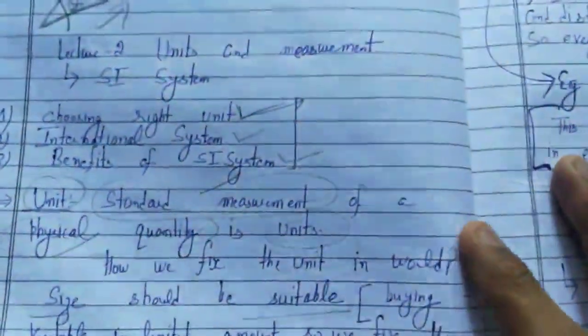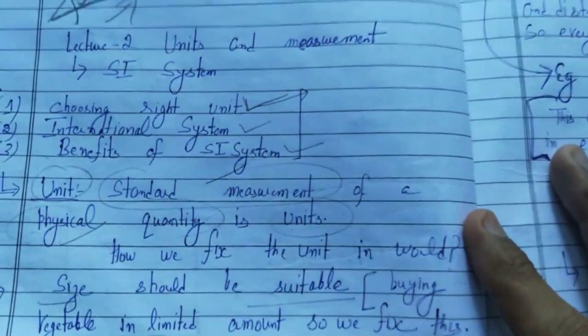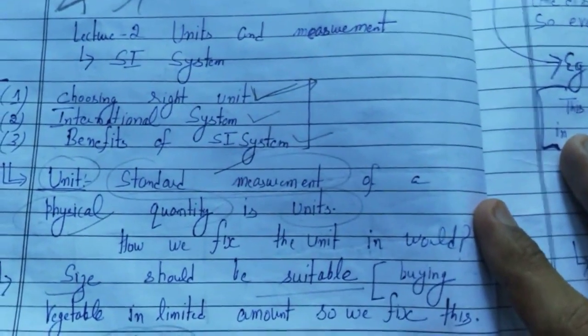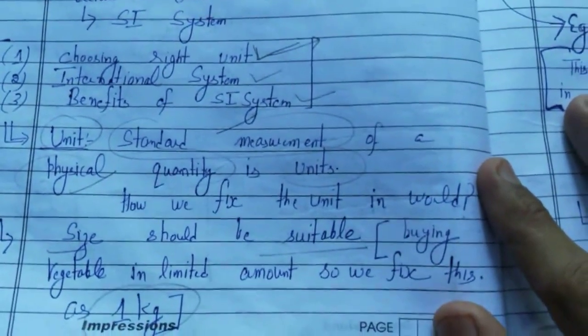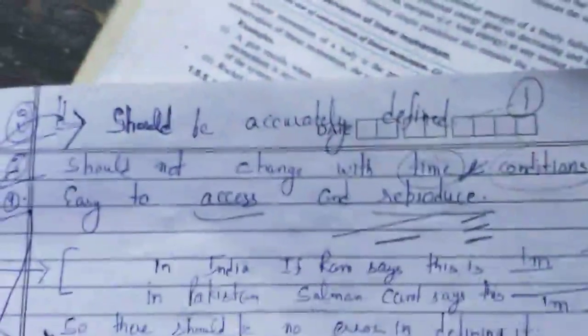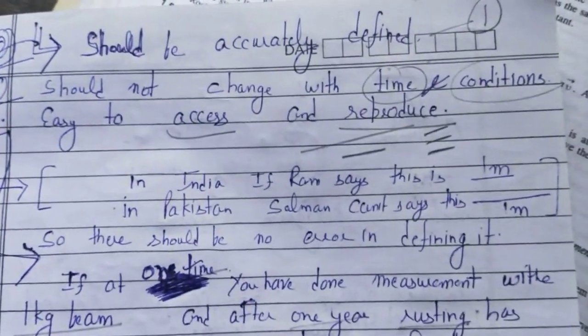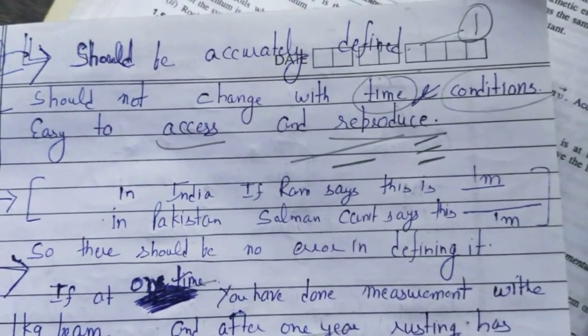So what is a unit? It's the measurement of a physical quantity. The size of the unit should be suitable. The unit should be accurately defined. The unit should not change with time and condition, and it should be easy to reproduce.